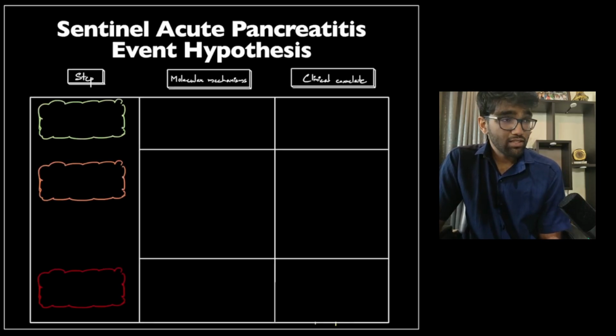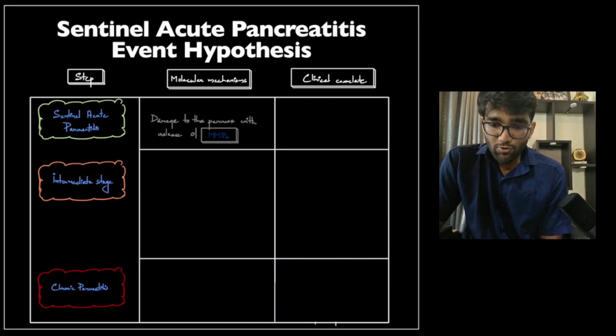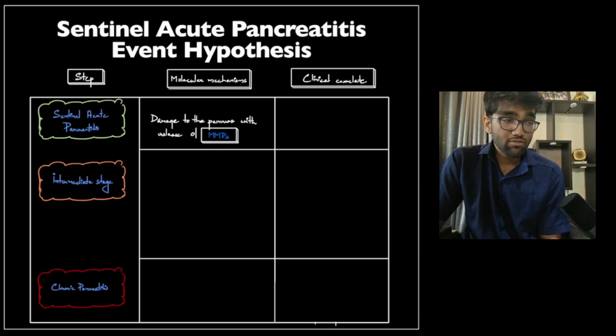So there are basically 3 steps that have been hypothesized to occur. The first is a sentinel or initial acute pancreatitis, followed by something called the intermediate stage where it does not resolve completely, and finally that leads to patchy fibrosis and subsequent exocrine and endocrine dysfunction within the pancreas. So the molecular mechanisms underlying this are essentially that damage to the pancreas during acute pancreatitis causes release of enzymes, particularly certain matrix metalloproteinases. I've used the acronym MMP for that. That results in your run-of-the-mill acute pancreatitis.